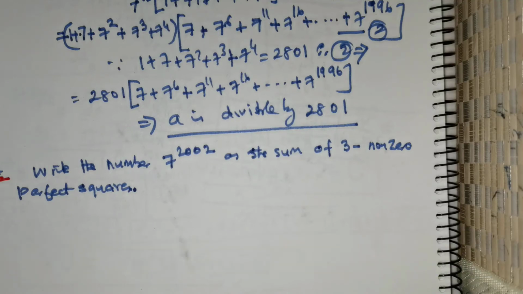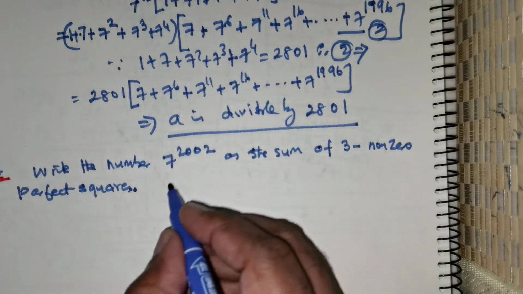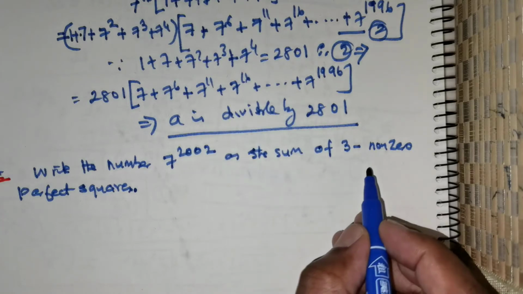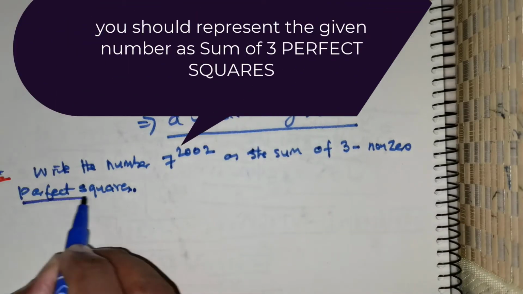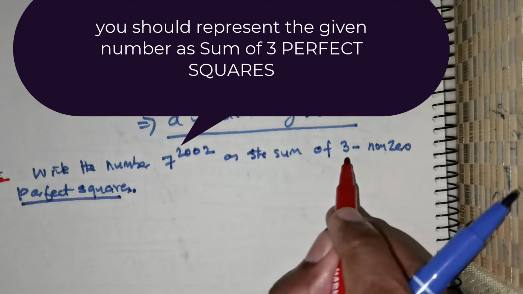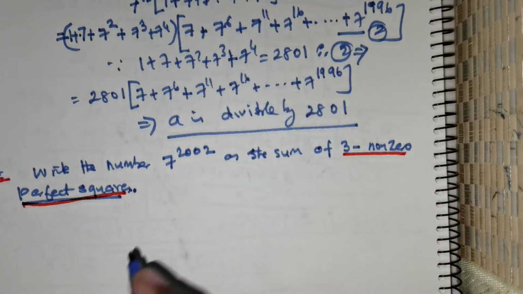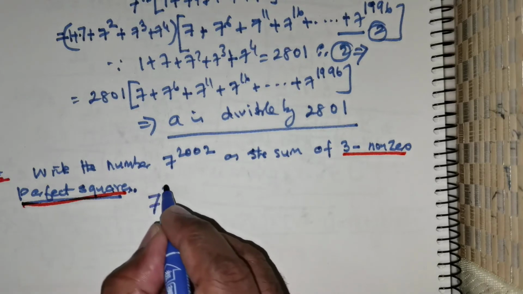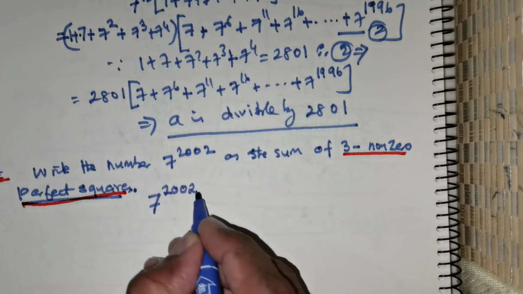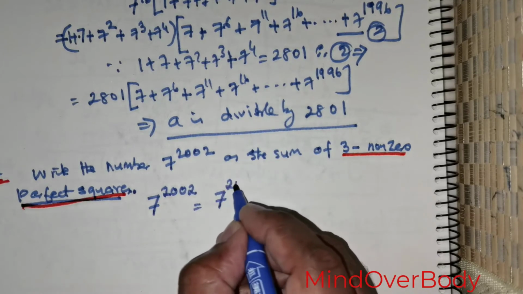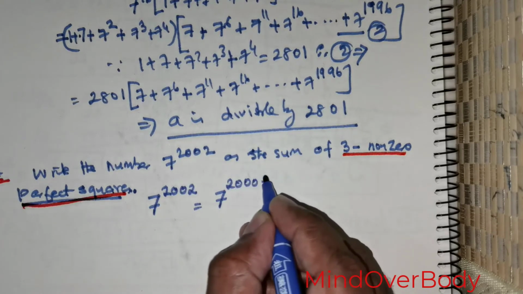So having got that out of the way, let's move on. We have this quantity, and our objective is to write this as a sum of 3 non-zero perfect squares. Foremost, what I wish to do is write 7 raised to the power of 2002 as 7 raised to the power of 2000 plus 2.